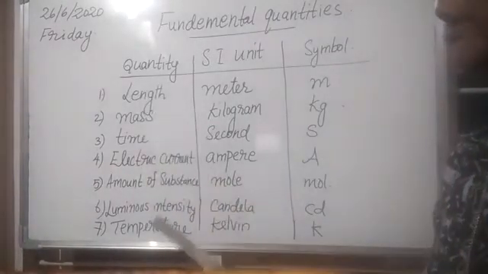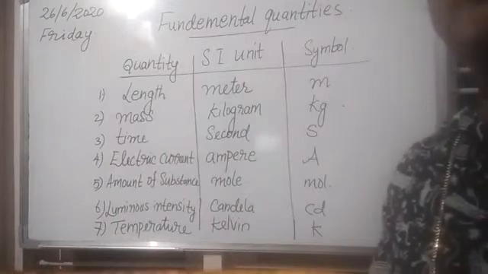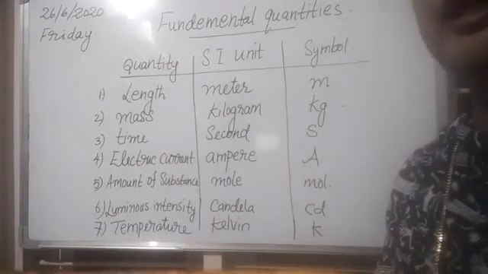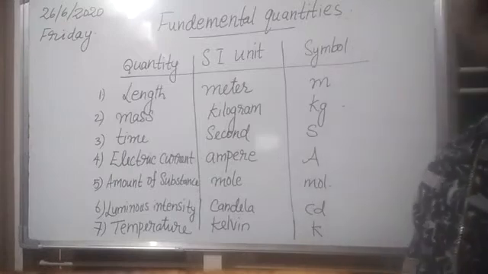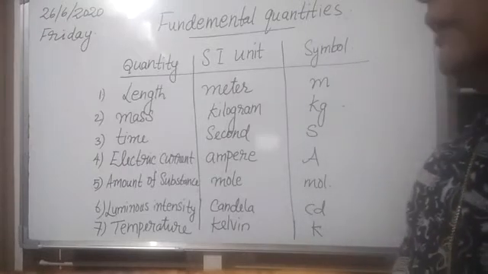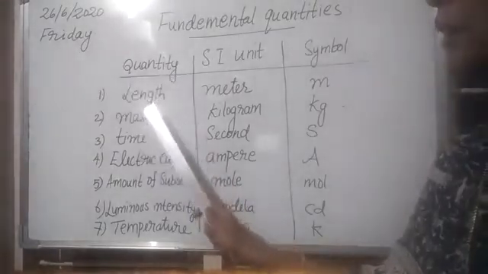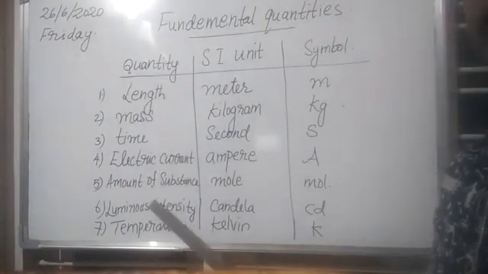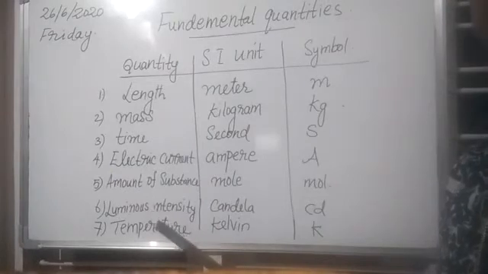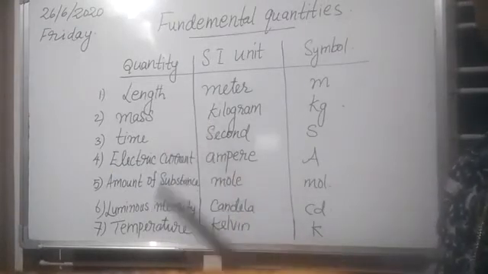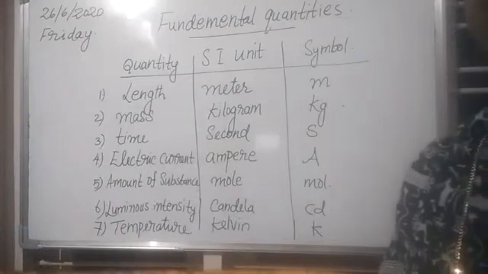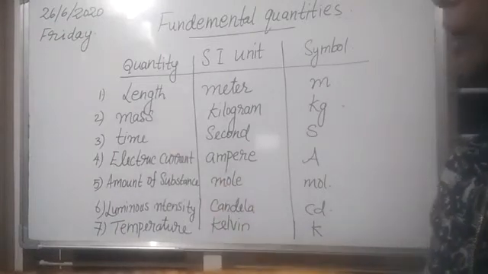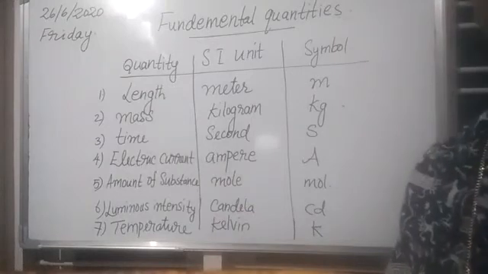These all are the 7 fundamental quantities. Fundamental quantities means the physical quantities which do not depend upon any of the other quantities. And the 7 are length, mass, time, electric current, amount of substance, luminous intensity and temperature. These all are the fundamental quantities. And units of these fundamental quantities are known as fundamental units.